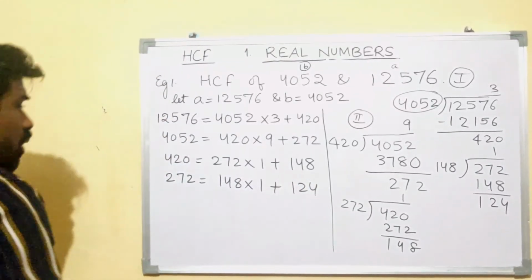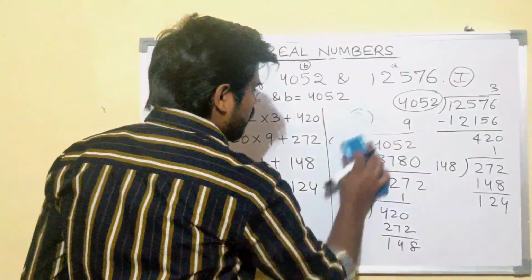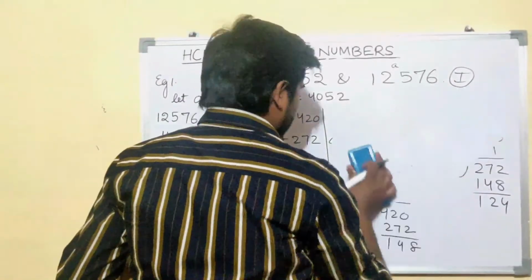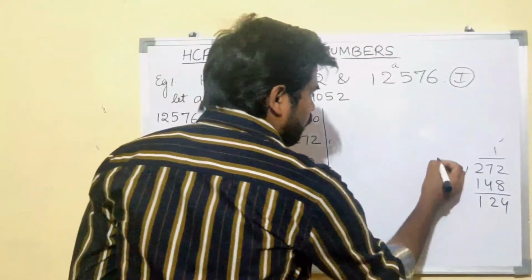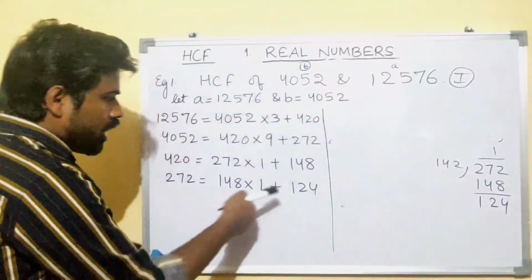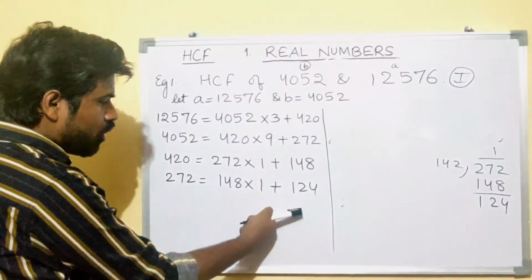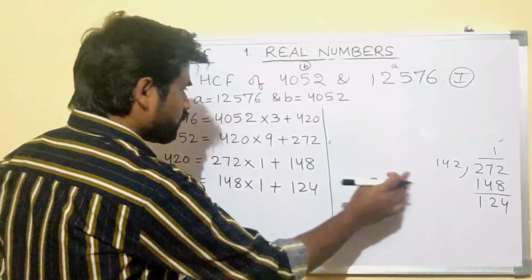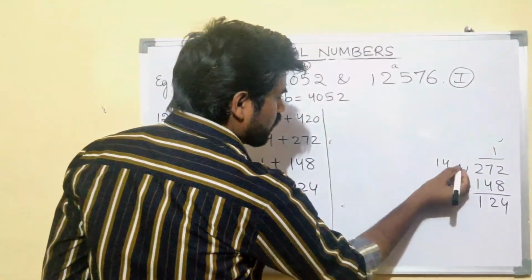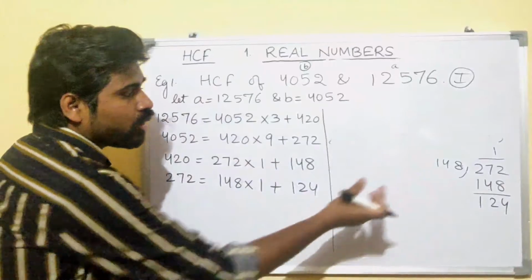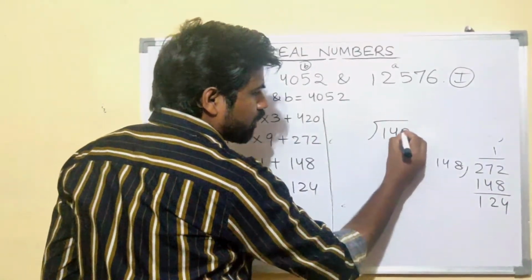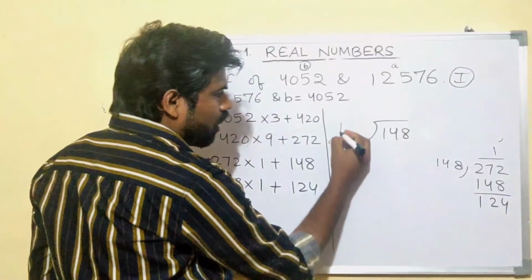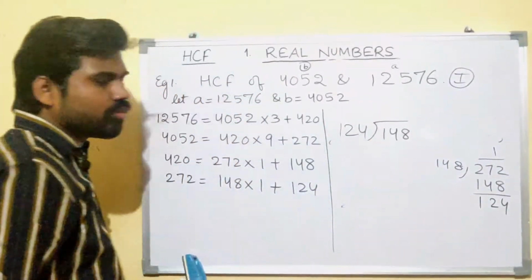Right? Now, let me rub it because it will be a chaos. The remainder is not 0. So, what you will do, it was 148. You will make the divisor the dividend. 148 will be your dividend and the remainder will be your divisor.